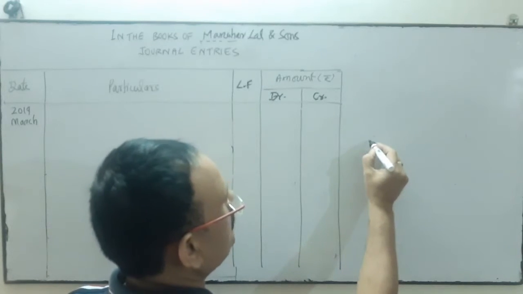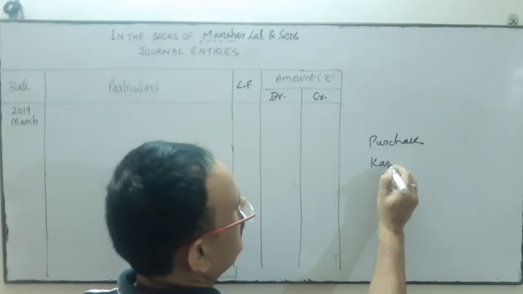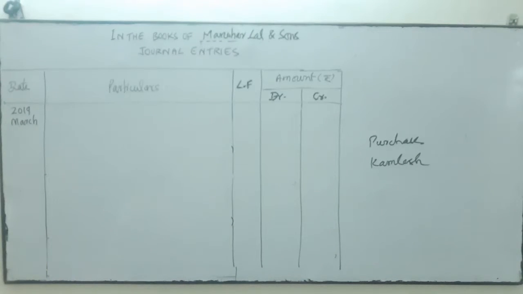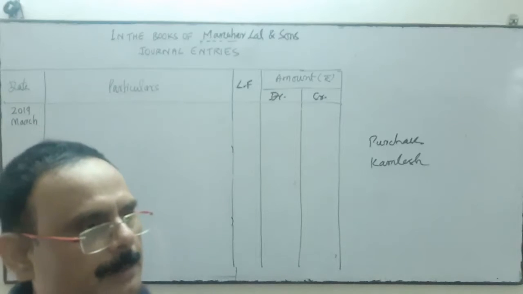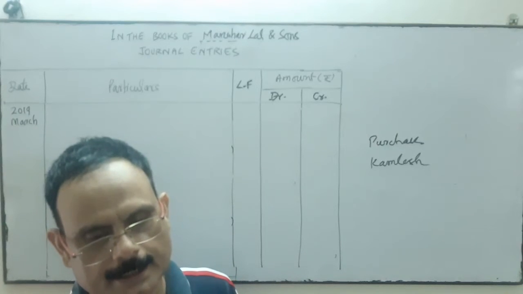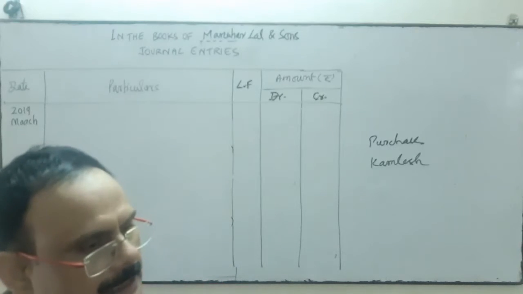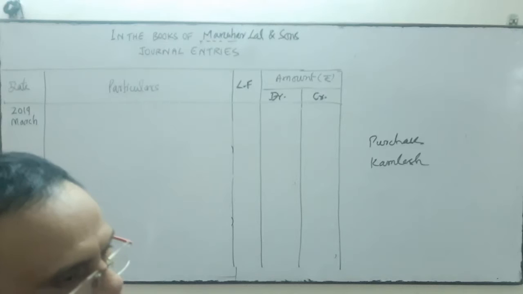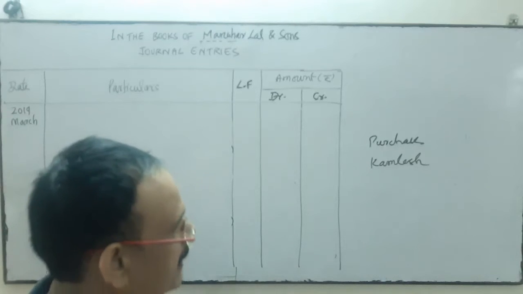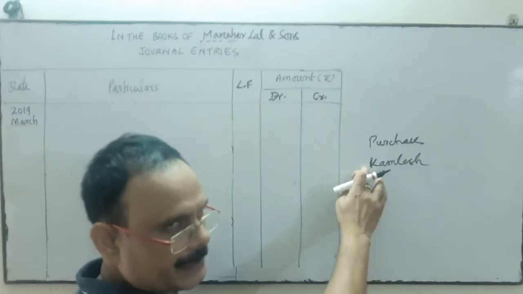Bought goods from Kamlesh means purchased goods from Kamlesh. So purchase account, and Kamlesh account. It means we purchased the goods from Kamlesh on credit. It only says bought goods from Kamlesh, with no information about whether it's a cash purchase or a credit purchase. Since Kamlesh's account name is written there, it indicates the goods were purchased on credit. That's why I have written the name of Kamlesh. If the goods were purchased for cash, then I would write cash over here.